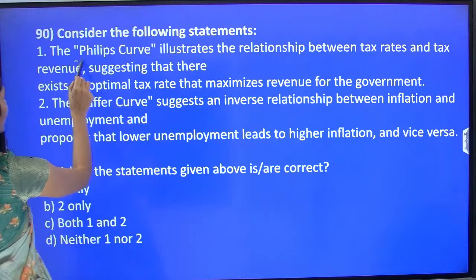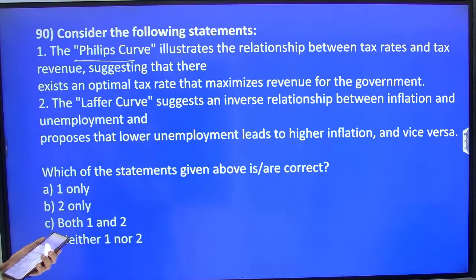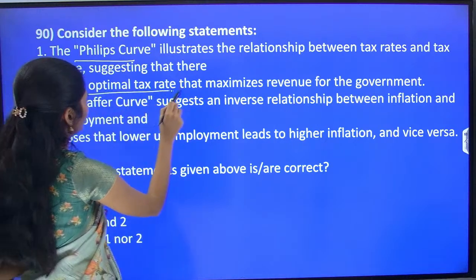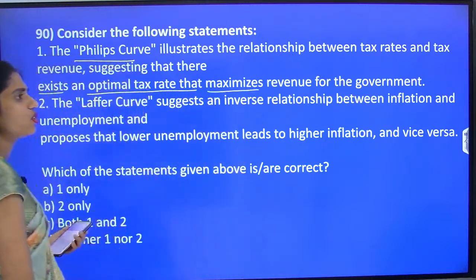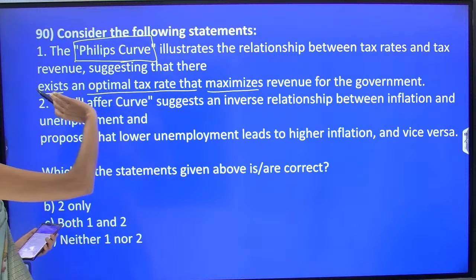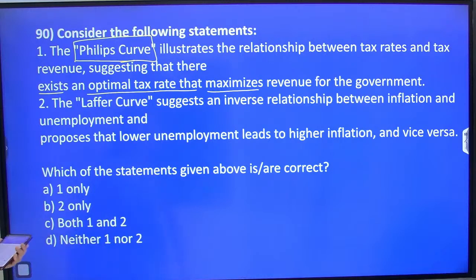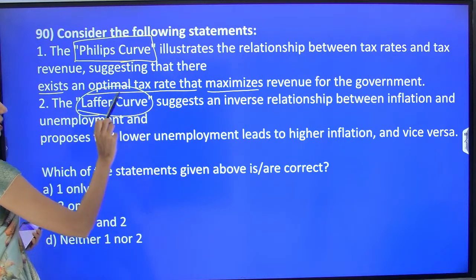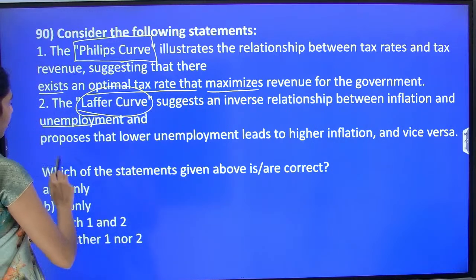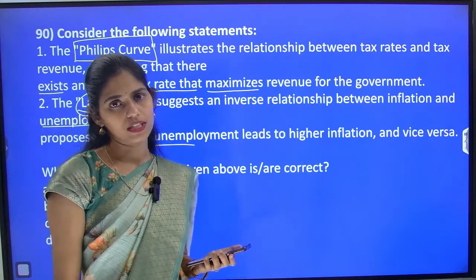The first one is: the Phillips curve illustrates the relationship between tax rates and tax revenue, suggesting that there is an optimal tax rate that maximizes revenue for the government. The next one is: the Laffer curve suggests an inverse relationship between inflation and unemployment, and proposes that a lower unemployment rate leads to higher inflation, and vice versa.